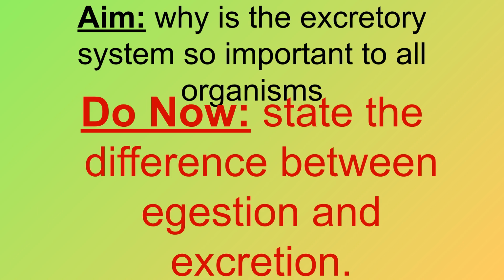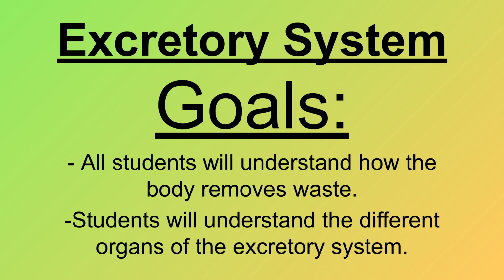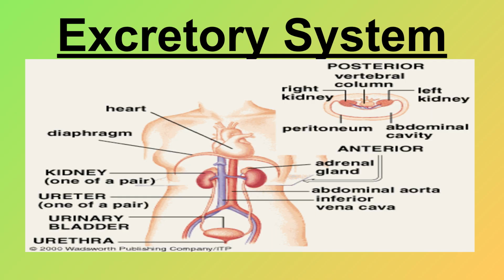Our aim is to understand why the excretory system is so important to all organisms. To start, think about the difference between egestion and excretion. The goals of this video are to understand how the body removes waste and to understand the different organs of the excretory system. Here we see a diagram of the excretory system, which includes the kidneys, ureters, urinary bladder, and